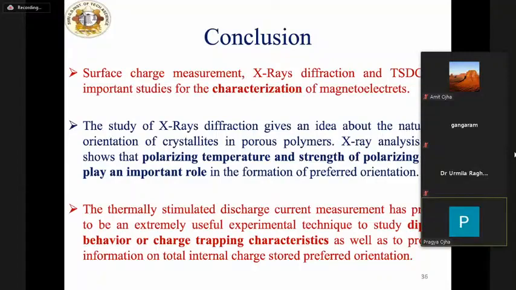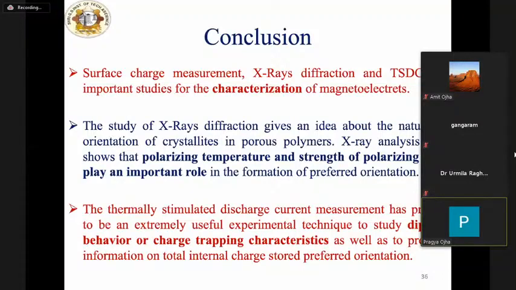So in all, we can say that with the help of these measurement techniques, the surface charge measurement technique, X-ray diffraction, and TSDC are the important studies for the characterization of magnetoelectrets. The study of X-ray diffraction gives an idea about the nature of orientation of crystallites in porous polymer. X-ray analysis also shows that the polarizing temperature and strength of the polarizing field play an important role in the formation of preferred orientation. And the last is the thermally stimulated discharge current.